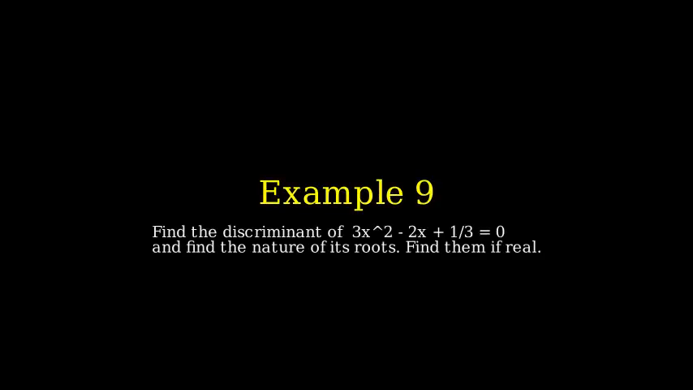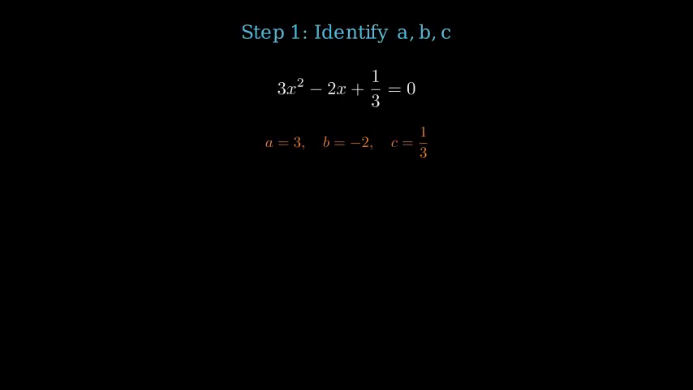Example 9. Find the discriminant of 3x squared minus 2x plus 1/3 equals 0, and determine the nature of its roots. Find them if real roots exist.